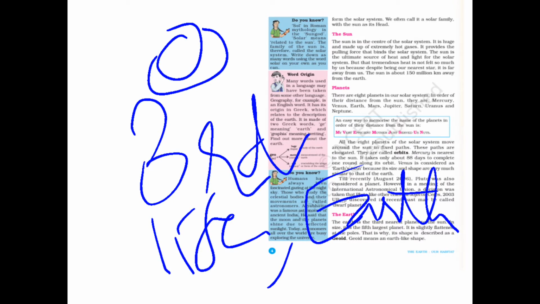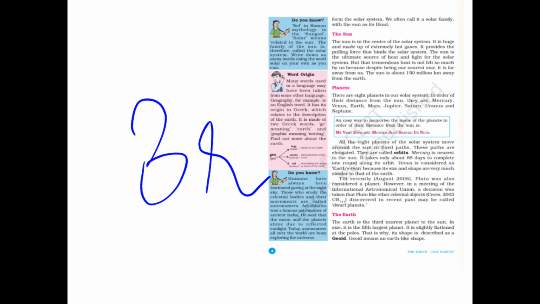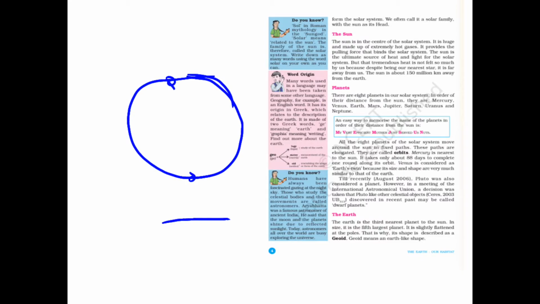Now its shape is in the way of a geoid. I'll explain it, don't worry about it. What is a geoid shape? Now if you see here, this is a geoid shape. Why is this a geoid shape? Because at the north pole and south pole, it will be somewhat flat, but around the circle, everywhere it is circular.